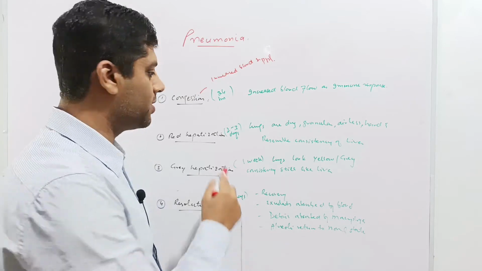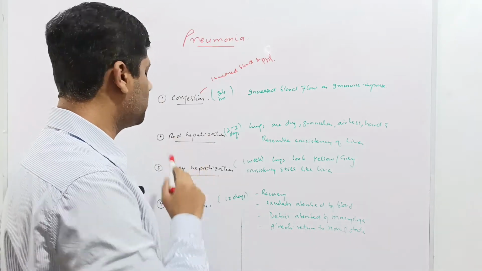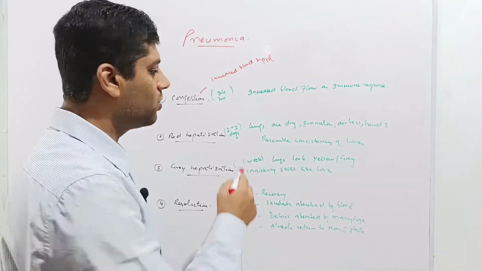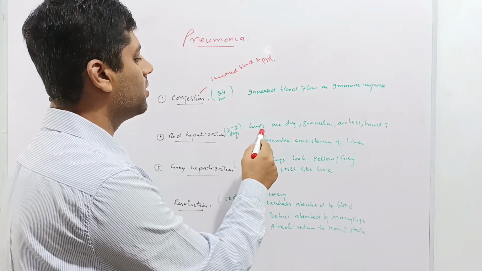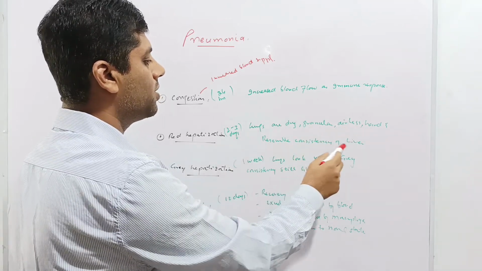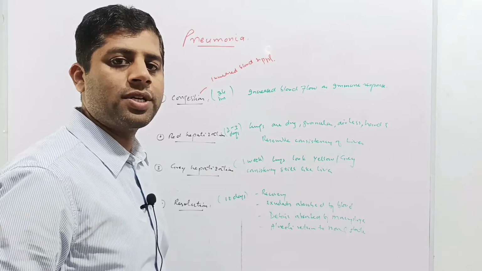The second stage is red hepatization. The red color of the lungs is due to congestion. Hepatization means the lungs look like liver. It occurs during the first 2 to 3 days. The lungs are dry, granular, airless, and hard and resemble the consistency of the liver. Therefore, it's called red hepatization.